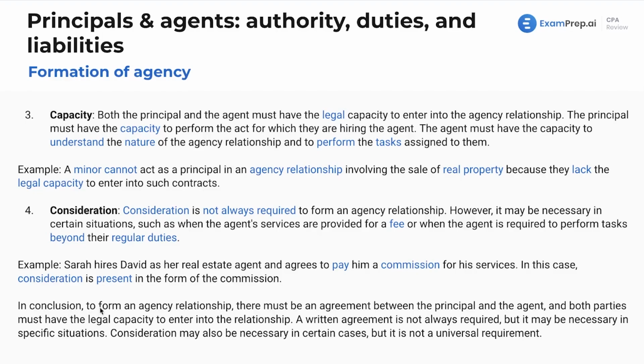In conclusion, in order to form an agency relationship, we have to have an agreement. Both parties must have legal capacity. A written agreement is not always required, but it may be necessary in those situations we talked about, and we'll see more examples as we get through. And consideration may also be necessary, but it's not universal.